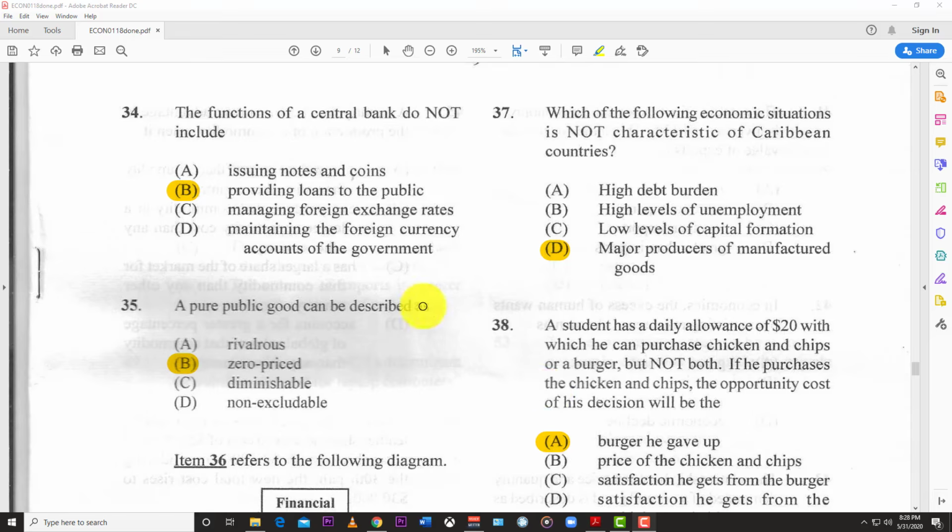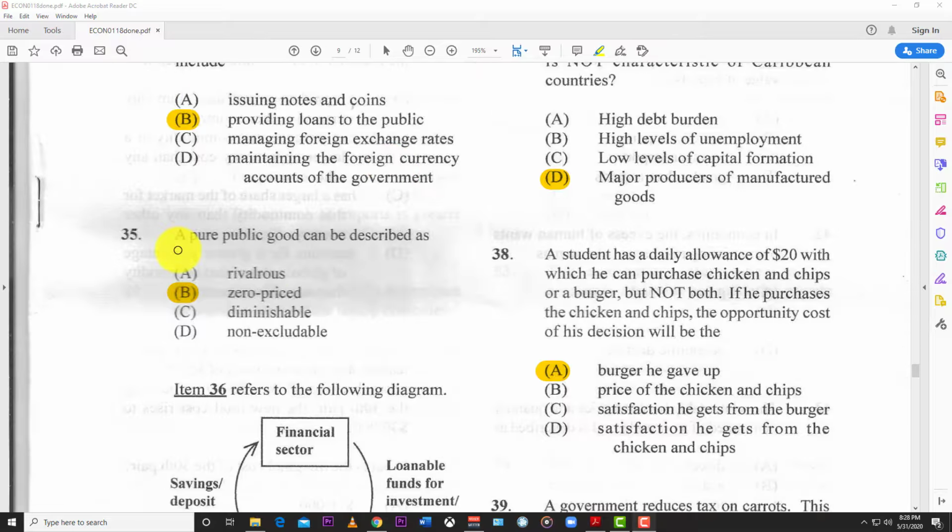34. The functions of the central bank do not include providing loans to the public. 35. A pure public good can be described as a zero-priced good.